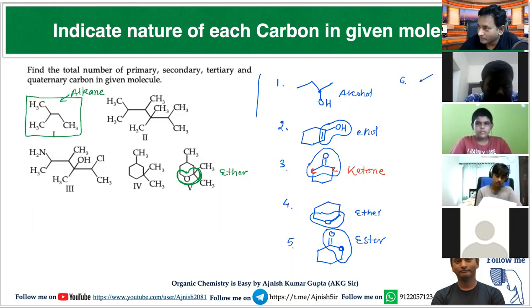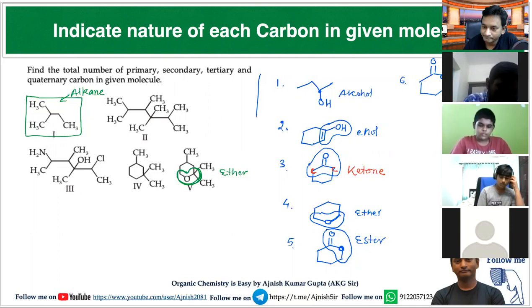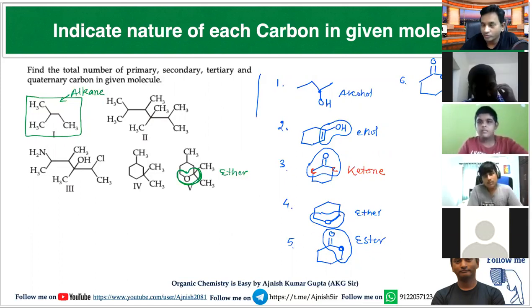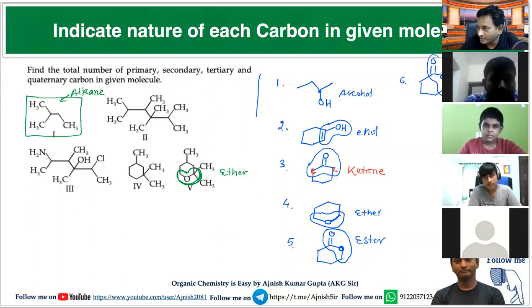Think for this one. If the molecule is written like this, then what is the functional group present in this? Tell me. Think for CO. Acid anhydride. Very good. COOCO. So the functional group present in this molecule is acid anhydride. Is it clear? Yes, sir.